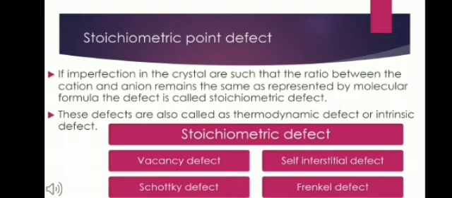Let us start with the stoichiometric point defects. The chemical formula of a compound shows a fixed ratio of the number of atoms, or the number of cations and anions. ये हमको पता है, इसी को हम लोग stoichiometry बोलते हैं. In stoichiometric defect, the ratio of the number of atoms and the number of cations of a compound remains the same and they are represented by the chemical formula.